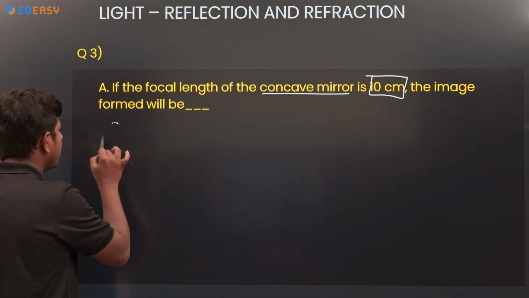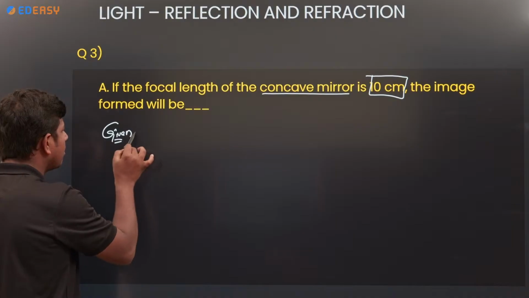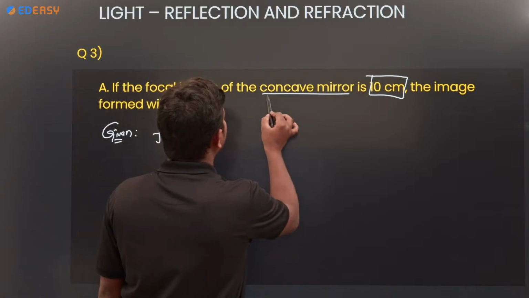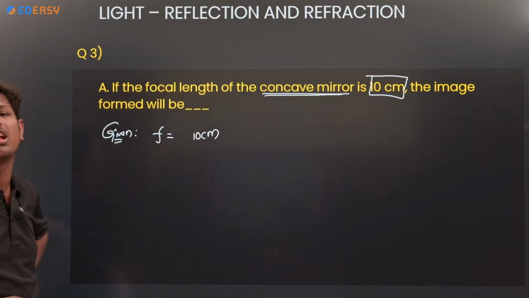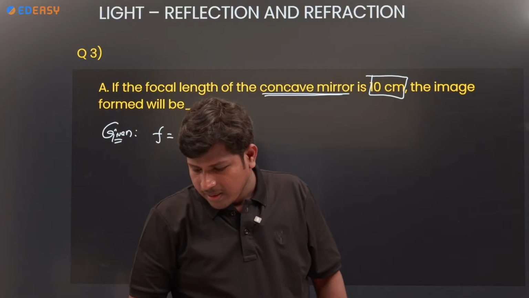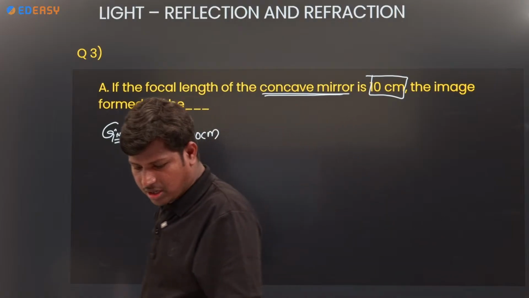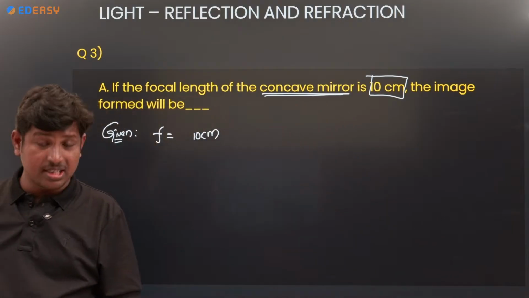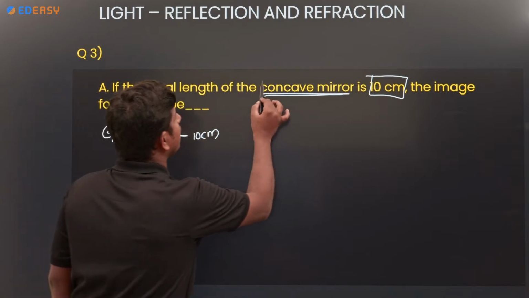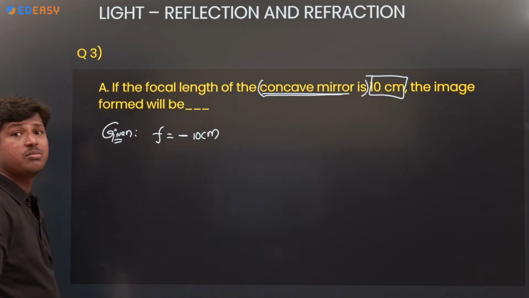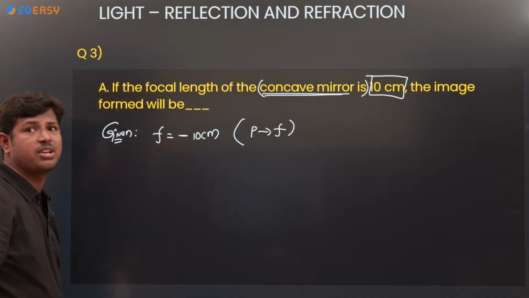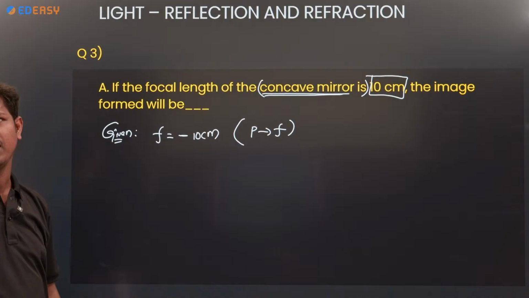Next, coming to the question: if the focal length of the concave mirror is 10 centimeter, first take the given information. Focal length is 10 centimeter, for a concave mirror. Take the sign convention, plus or minus? Comment section says minus. Yes, focal length will be minus for a concave mirror. Why? Because measuring from pole to F is opposite to the direction of the incident ray, so it is negative.